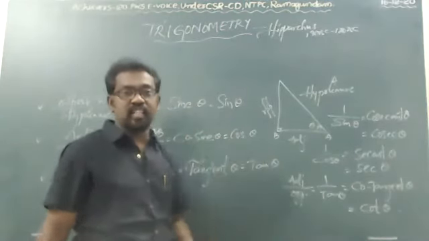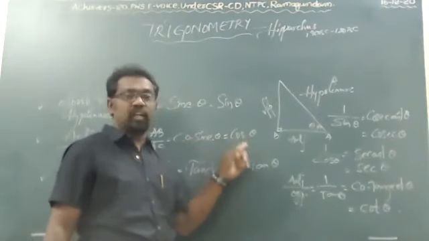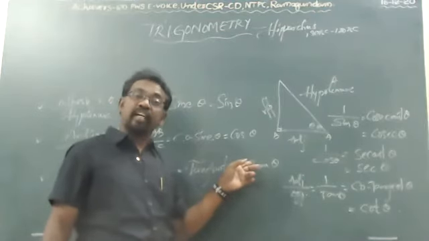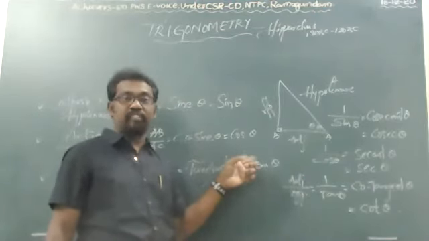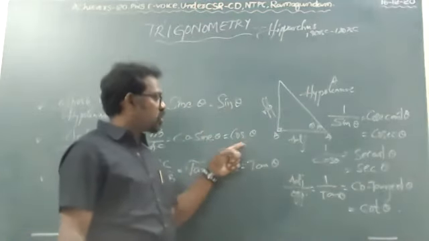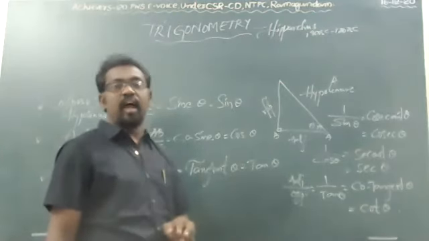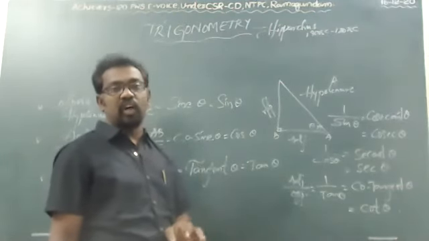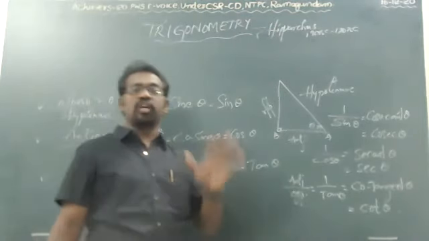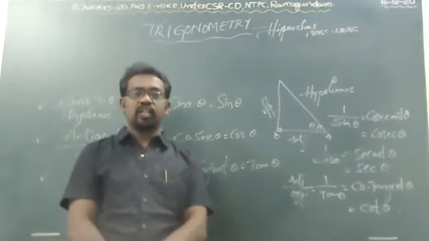In further classes we will go into the identities, which give some relationship between sine theta and cos theta. But now: sine theta, cos theta, tan theta, cosecant theta, secant theta, and cot theta. These are the 3 plus 3, 6 trigonometric ratios we have in trigonometry.